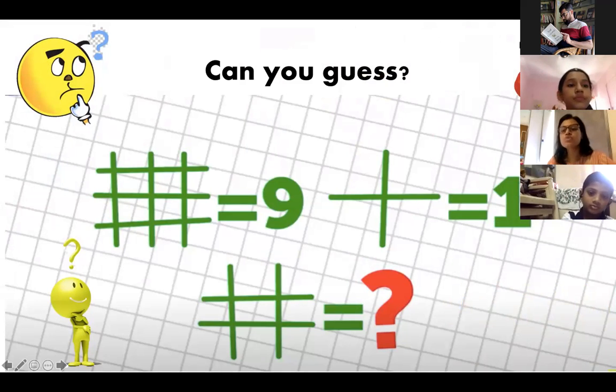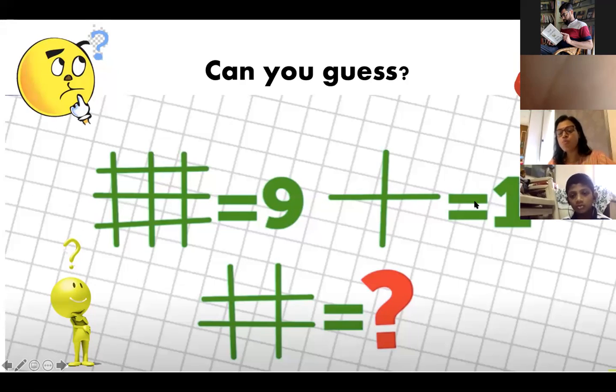Before that, I just want you to have this small guess. Can you guess this? This is 9. This figure is 1. Then what is this figure equal to? See, some relation is there. Why is this 9 and why is this 1? Can anybody find the relationship in these two given things?